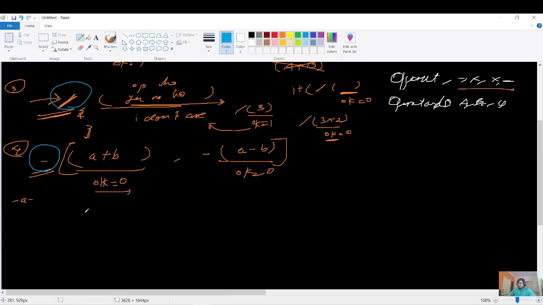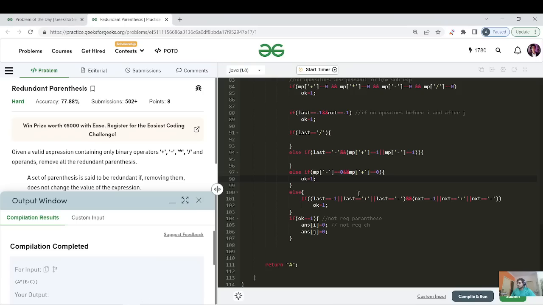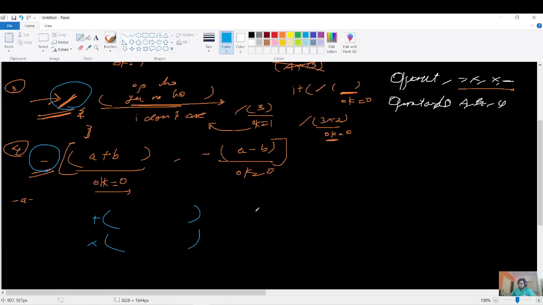What it is saying is that behind the range you can have a plus symbol or a star symbol, and this else if will get triggered. In this range, it is checking that minus equals to 0 and plus equals to 0. That is, it is ensuring that in this range you will not have any subtraction or addition character. So what are the characters left? You cannot take minus and you cannot take plus, because that pointer is pointing to 0. So the only characters we are left with are the star symbol and the division symbol.